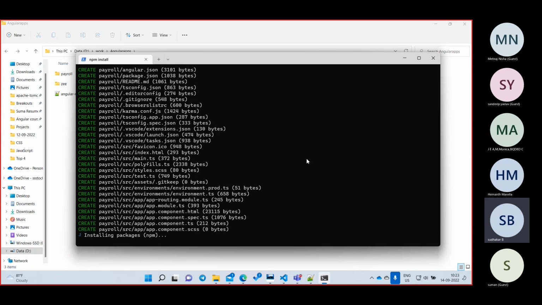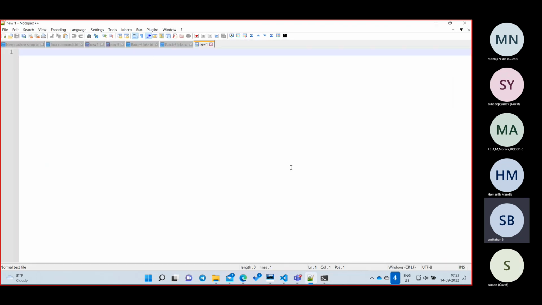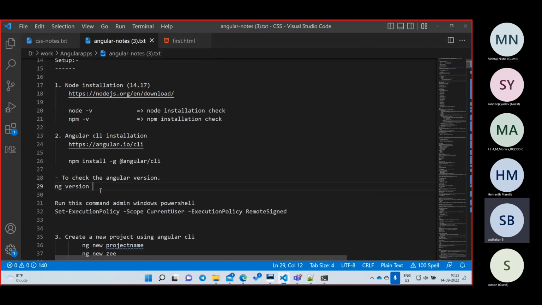How will you verify your node version? node -v. How will you check your npm version? npm -v. How will you check your Angular version? ng version. Those are the 4 commands. Everything I am writing in the notes, and I am updating these notes so that either you can go to that website or you can check in our notes also.